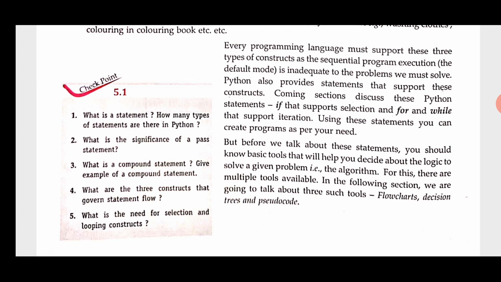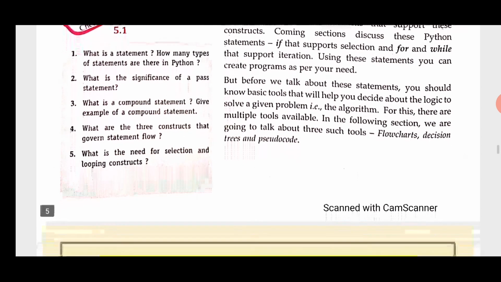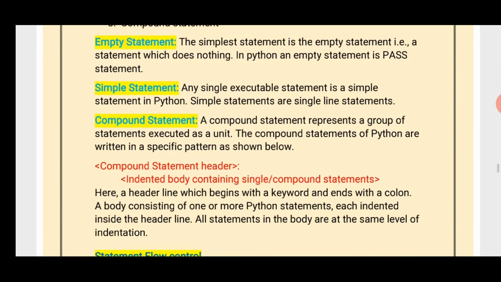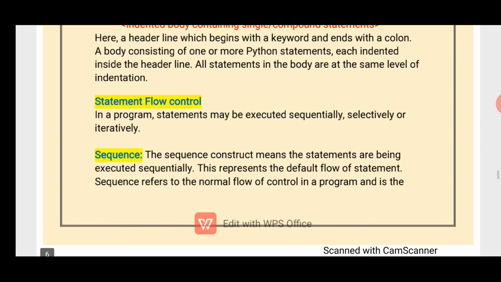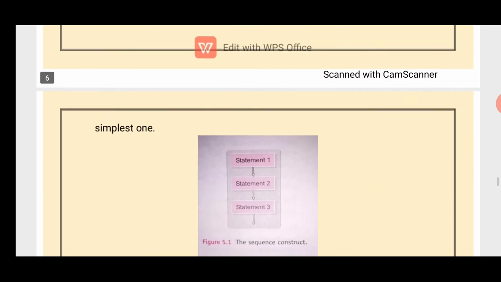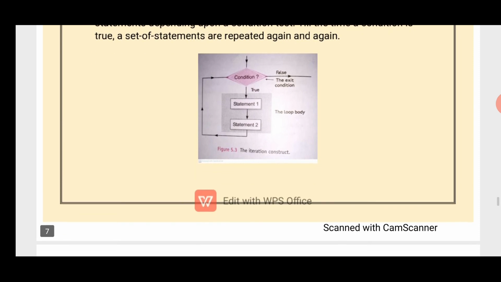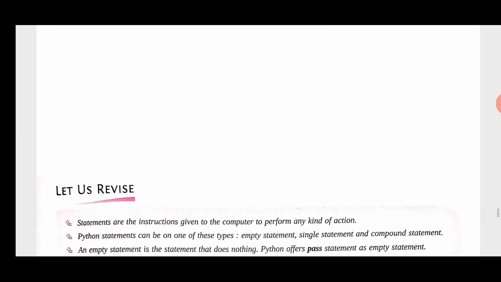What is a compound statement? Give an example of a compound statement. What are the three constructs that govern a statement flow? What is the need for selection and looping constructs? Sort out all these answers, solve all these questions, and here are the notes that you can note down. The summary of the chapter. Complete your notebook.